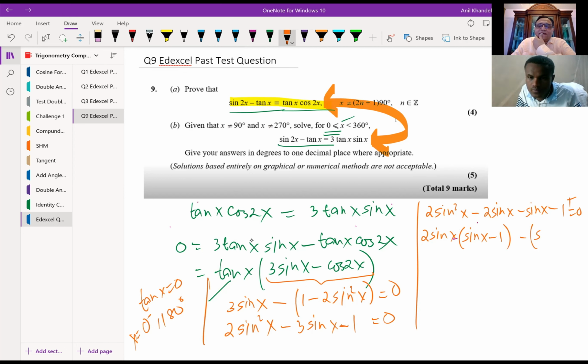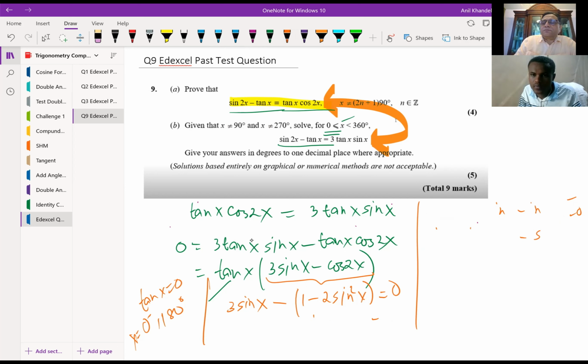And if I take sin x, 1 minus 2 sine square x. So when I open the bracket, 3 sine x. Oh, it was 2 sine square x. I did a small mistake here. So let me redo this.